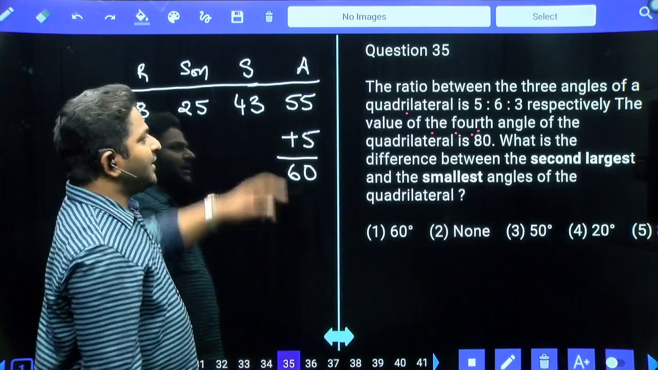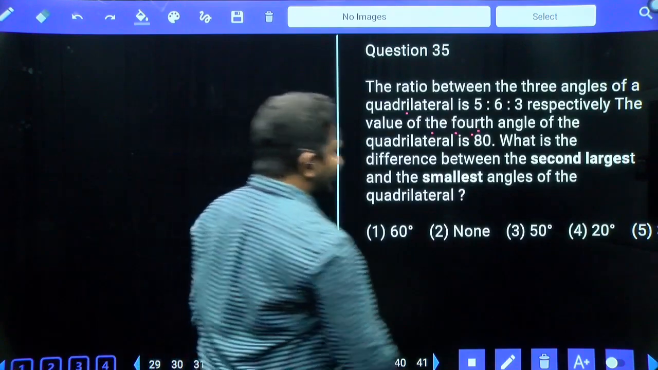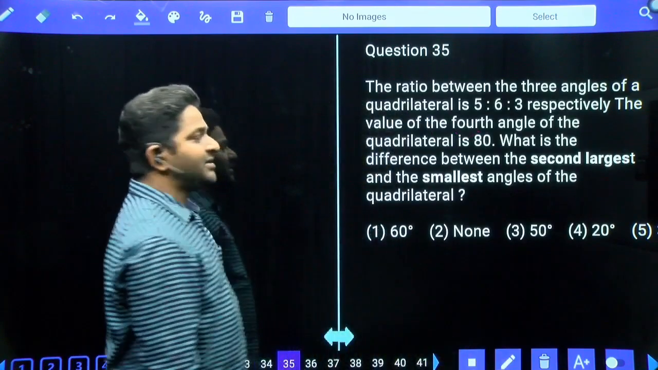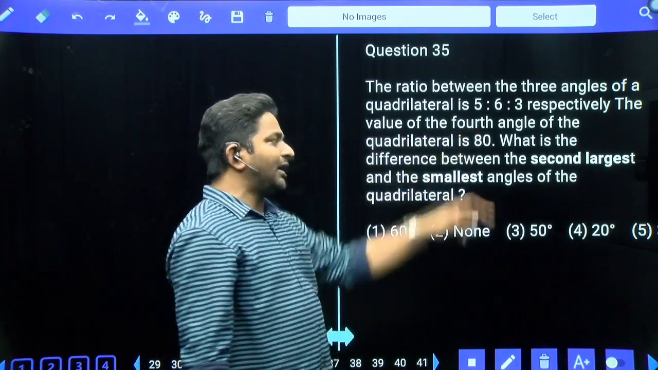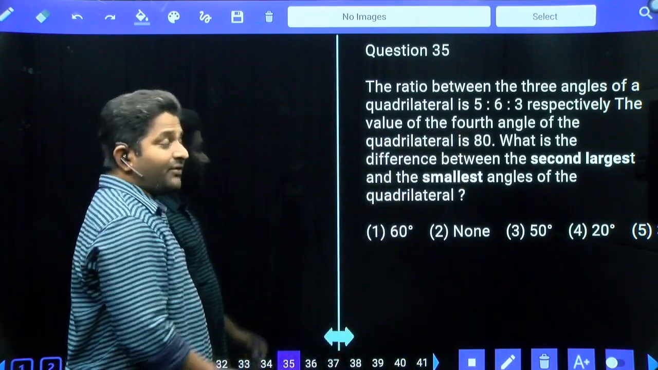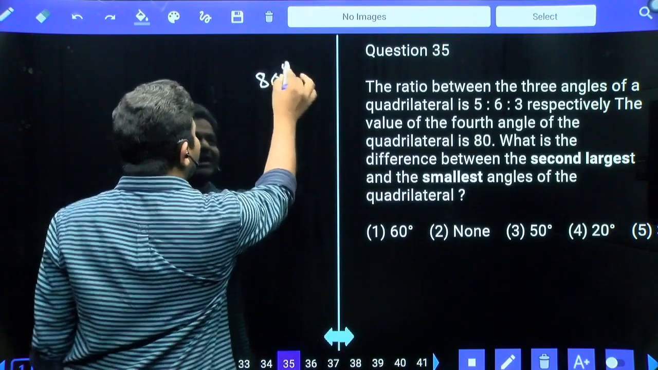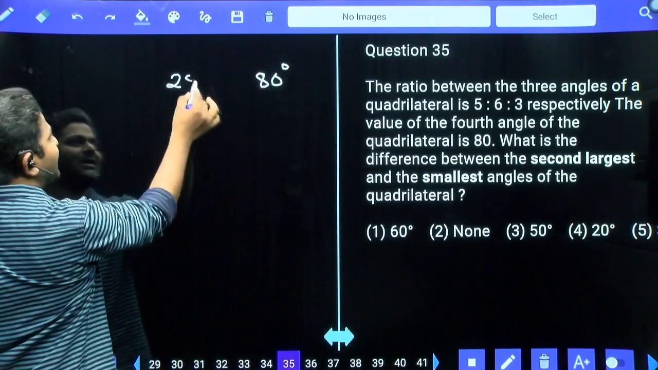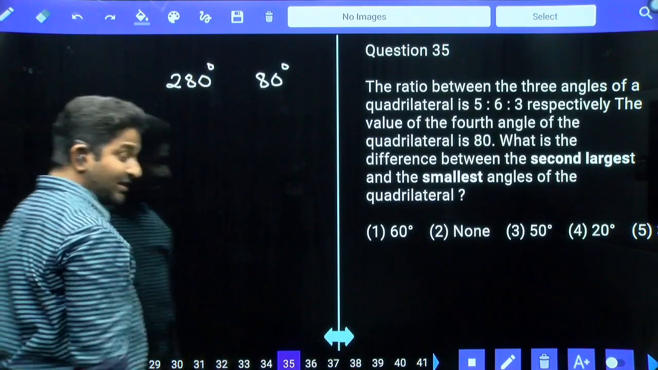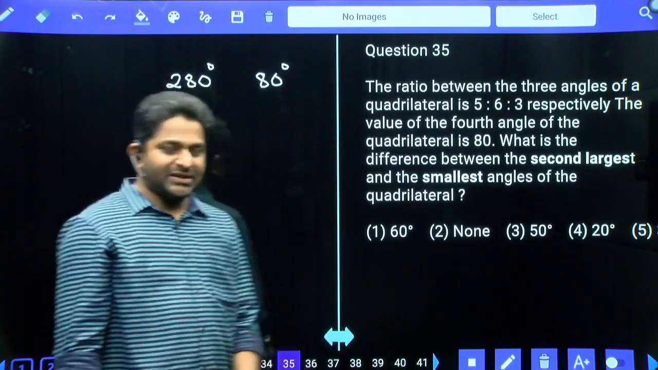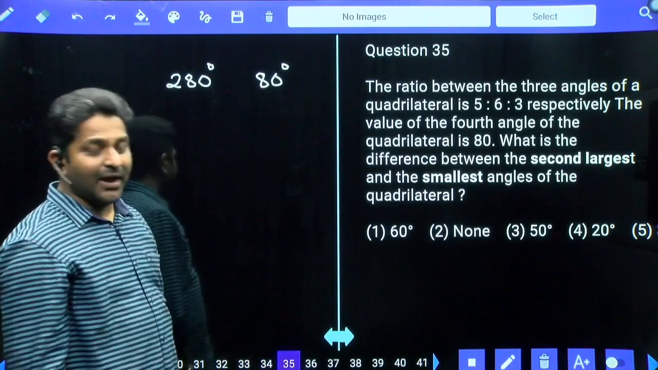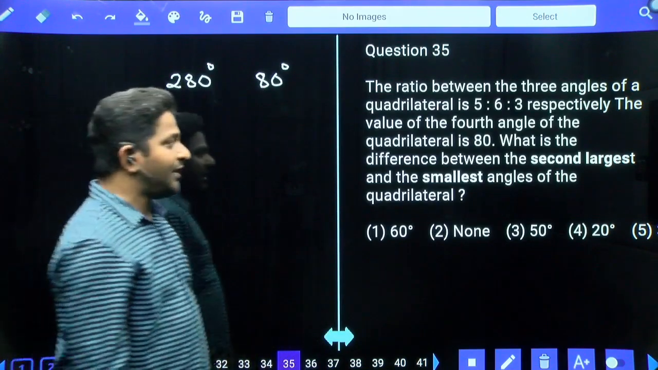Next. The ratio between three angles of a quadrilateral is 5 is to 6 is to 3 respectively. The value of the fourth angle of the quadrilateral is 80 degrees. See, one of the angles in a quadrilateral is 80 degrees. The sum of the remaining angles must be equal to 280 degrees, because in a quadrilateral, the internal angles sum must be equal to 360 degrees. One angle is 80, the other three 280 degrees.